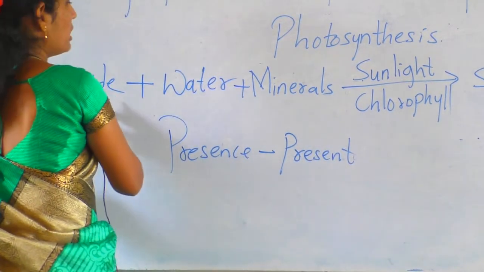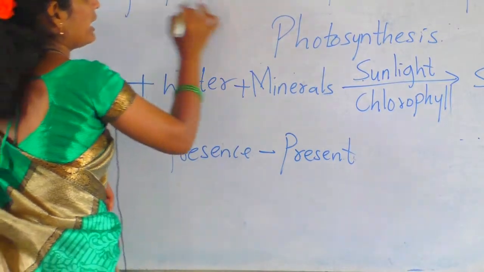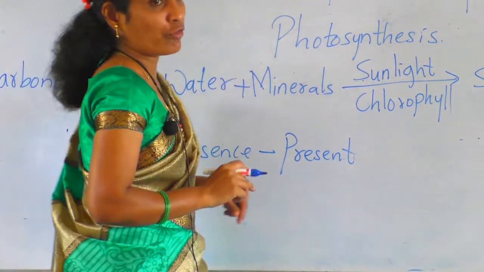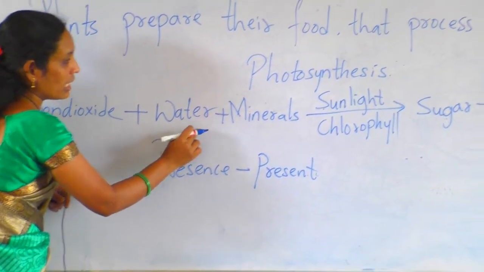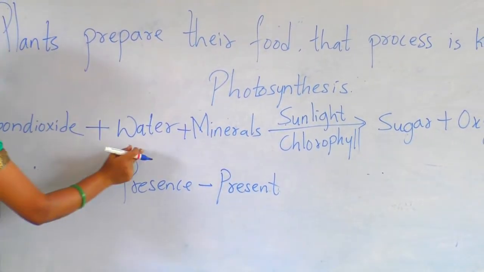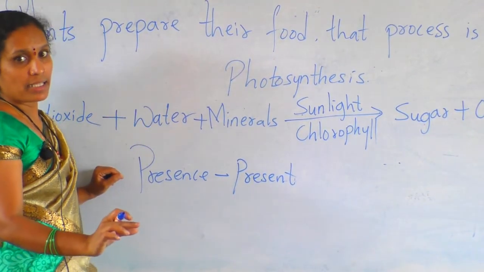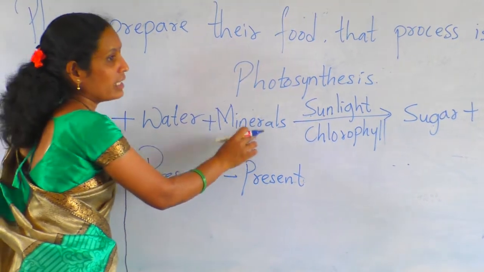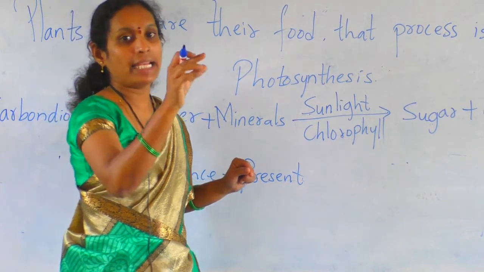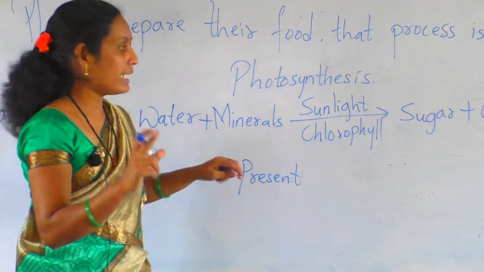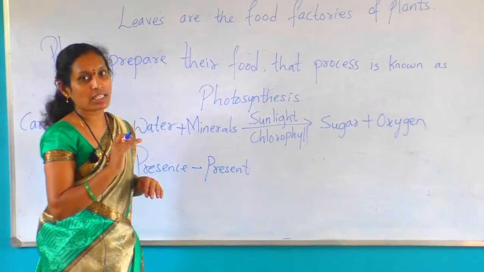The water, carbon dioxide, minerals. These are the ingredients to prepare the food for the plants. What are they? Carbon dioxide, water, minerals. These are the three ingredients to prepare the food for the plants. These three ingredients are used to prepare the food during daytime. Only in the daytime, means in the presence of sunlight, from morning up to evening 6 o'clock.